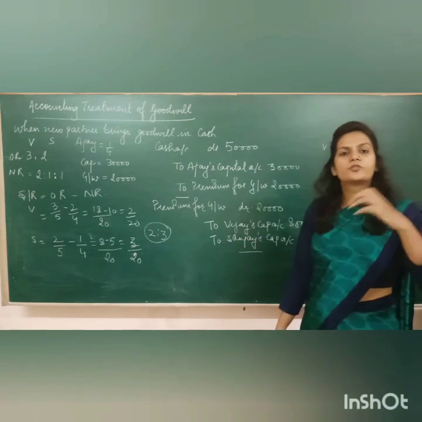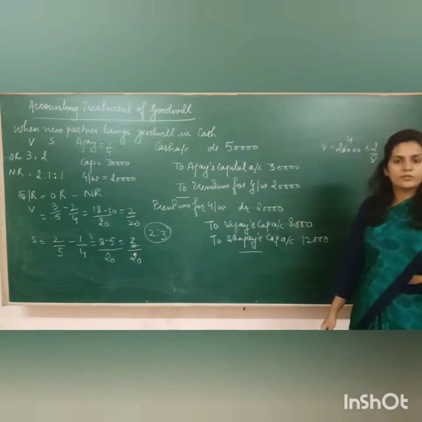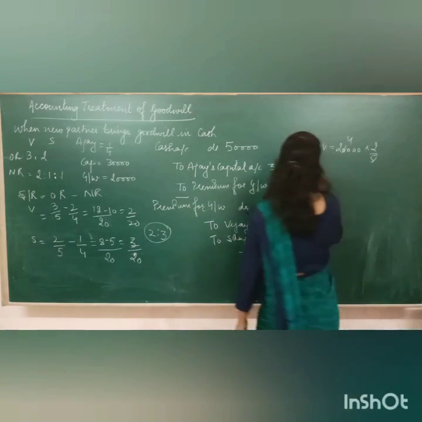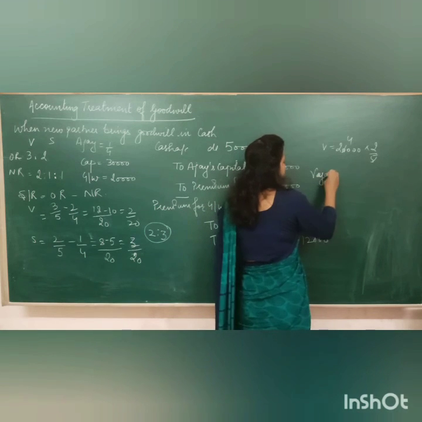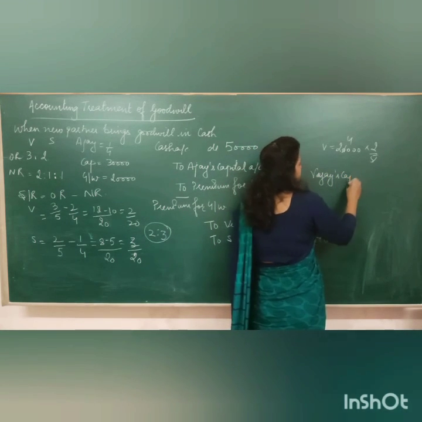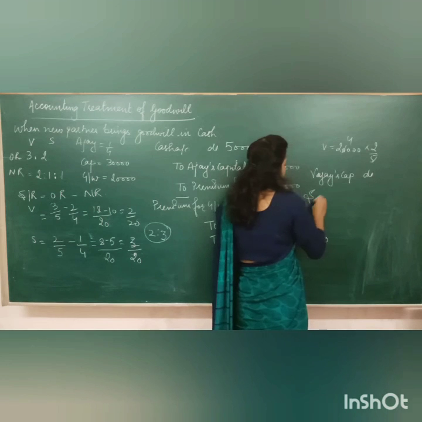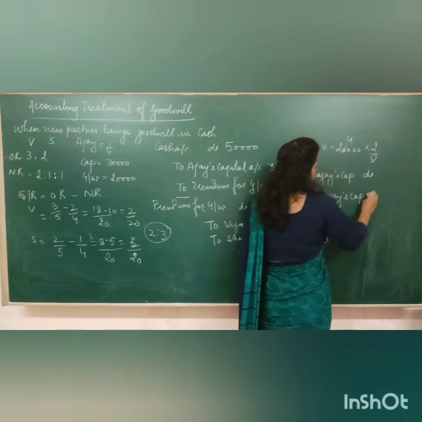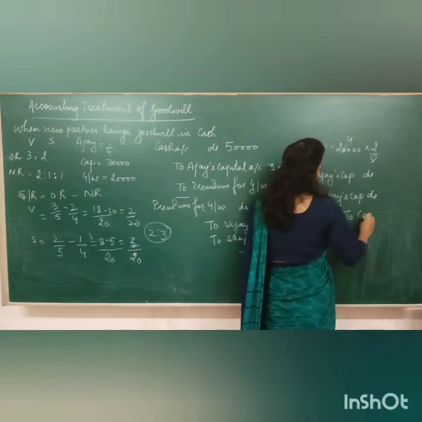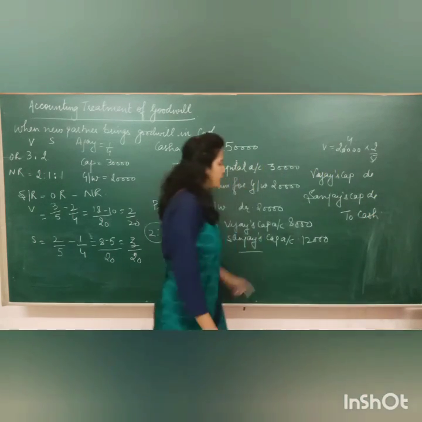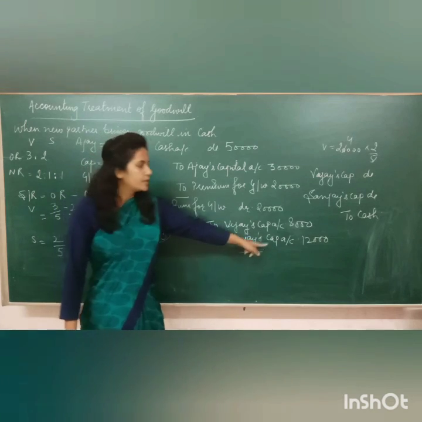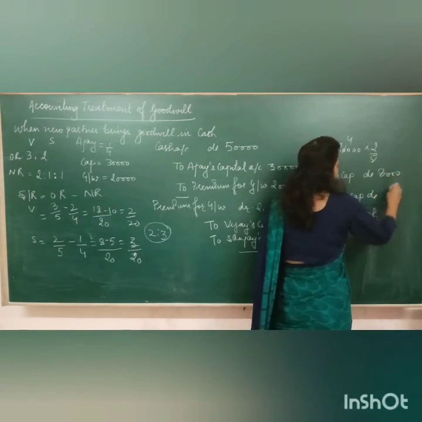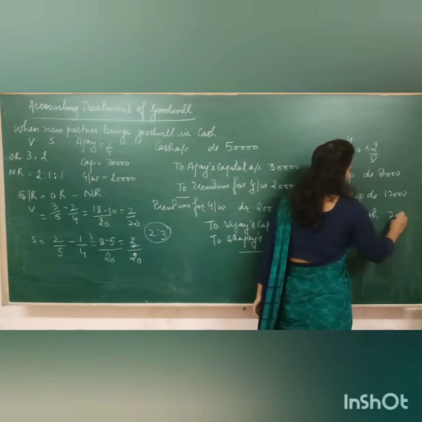But if they want to withdraw the whole of the goodwill, whatever share they have got, then we are going to pass the entry: Vijay's capital account debit, Sanjay's capital account debit, to cash, because they are going to take this money out of the business. So it will be 8,000 and 12,000, that is 20,000.